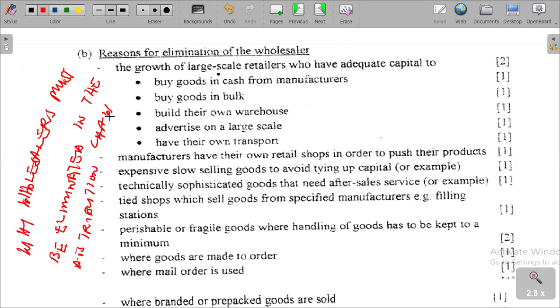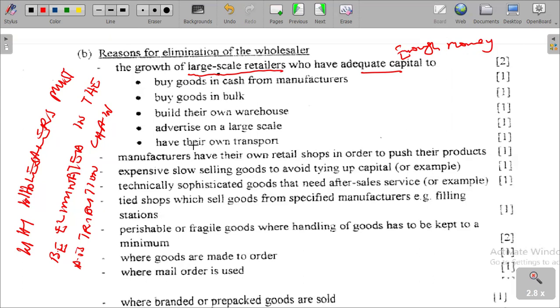We are saying, one, the growth of large-scale retailers who have adequate capital to buy in cash from manufacturers has led to the elimination of wholesalers. These large-scale retailers have enough money, capital, to buy goods in cash from manufacturers.